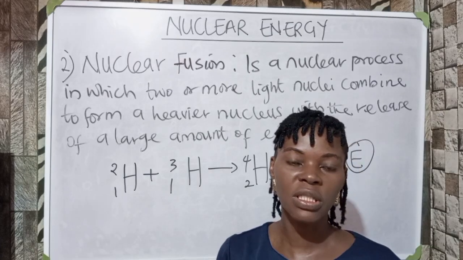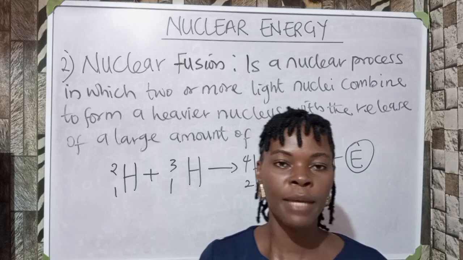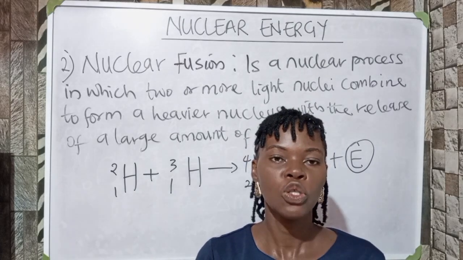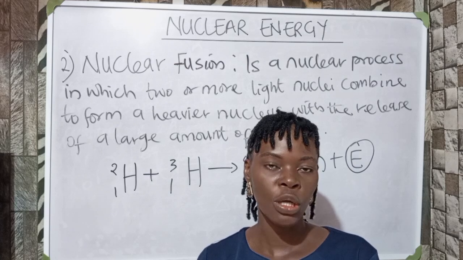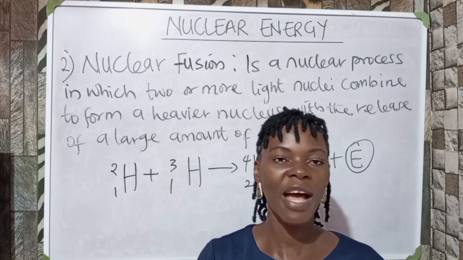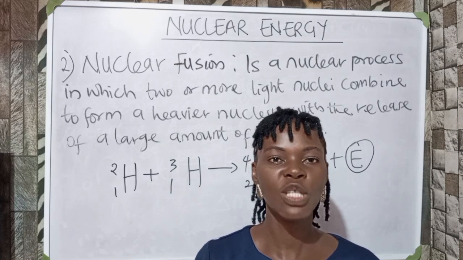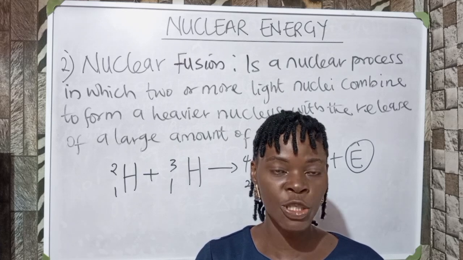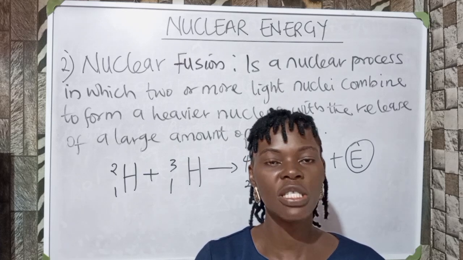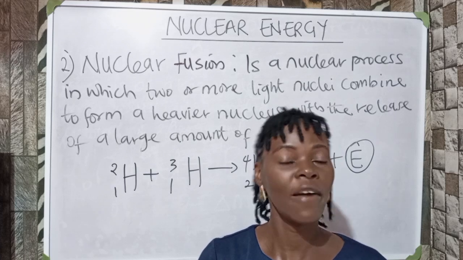Now you can see the difference from the equation between nuclear fusion and nuclear fission. In nuclear fission, the element is a heavy element and it splits to form two smaller elements with energy. But in nuclear fusion, we have two light nuclei combined to form a heavy nucleus with the release of a huge amount of energy. Now you should know the advantages of nuclear fusion over fission.